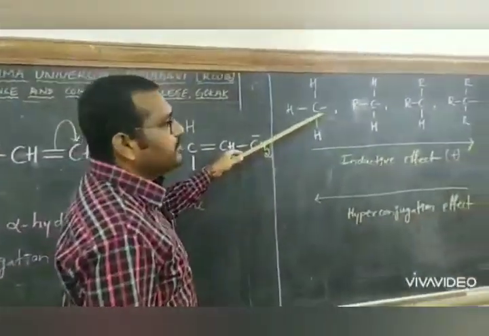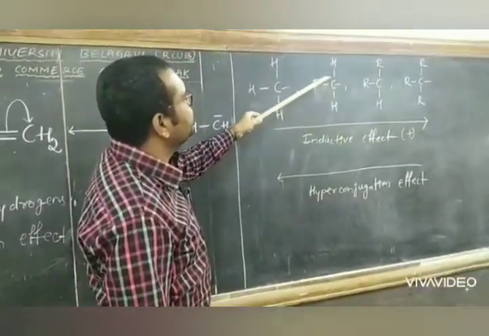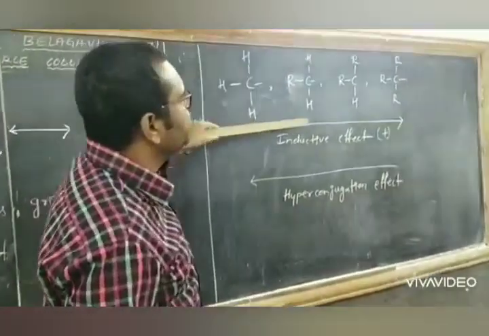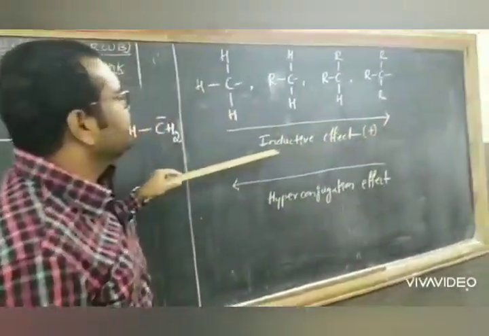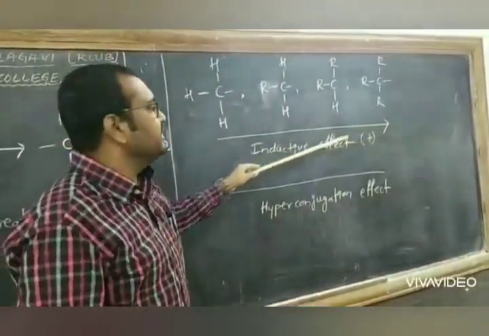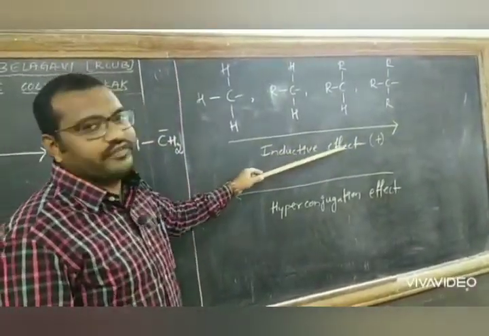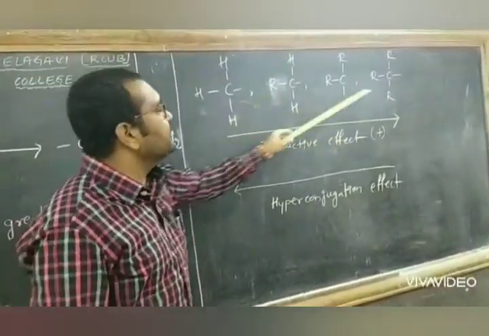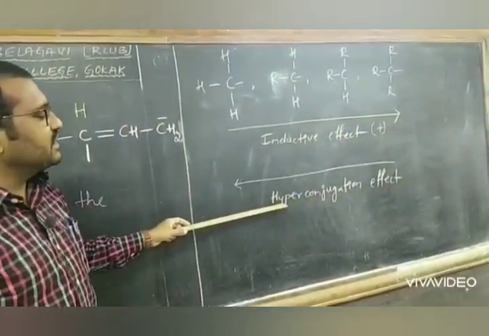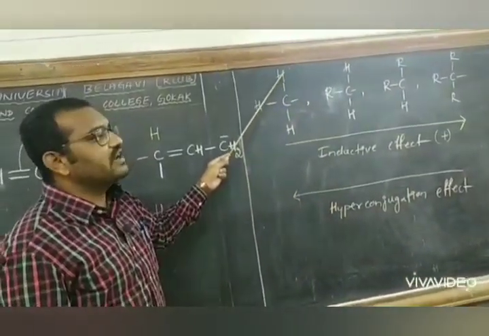So this is a methyl group. Here we can see it is substituted with one substituent. As the substituents increase, the inductive effect, that is the plus effect, meaning electron donation, increases. As the alkyl group increases, we can see greater inductive effect, and less hyperconjugation effect, because hyperconjugation effect occurs due to the presence of alpha hydrogen.